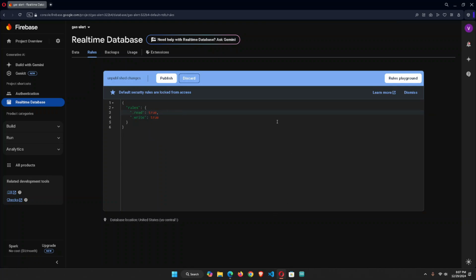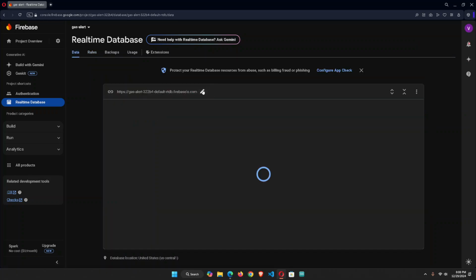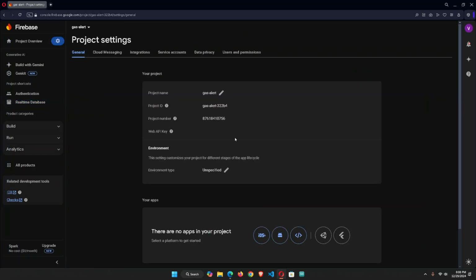This will enable our device to communicate with the database. Publish the rules. Go into data. Copy this URL and save it for later. We are going to need it. Similarly, go into project settings and copy this web API key. We will need this too.